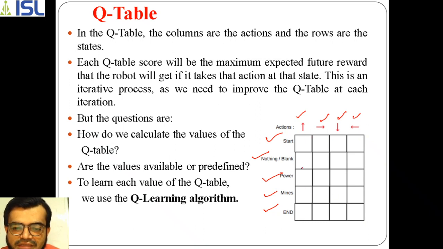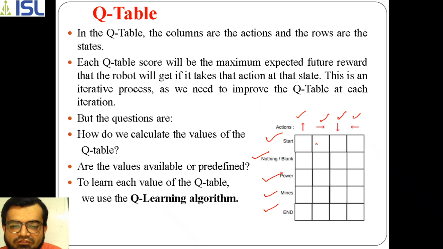So in this way the Q table will get created. This is our empty Q table, where it doesn't have any values. Based on the set of actions and the set of states, we can define the size of the Q table. So here we define the size of the Q table in this way.